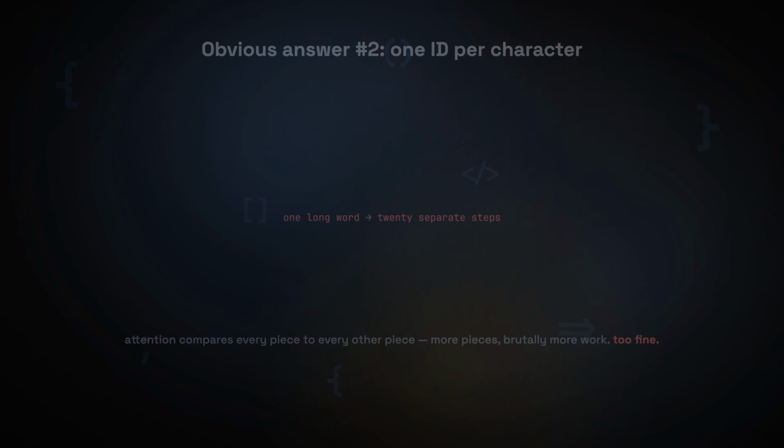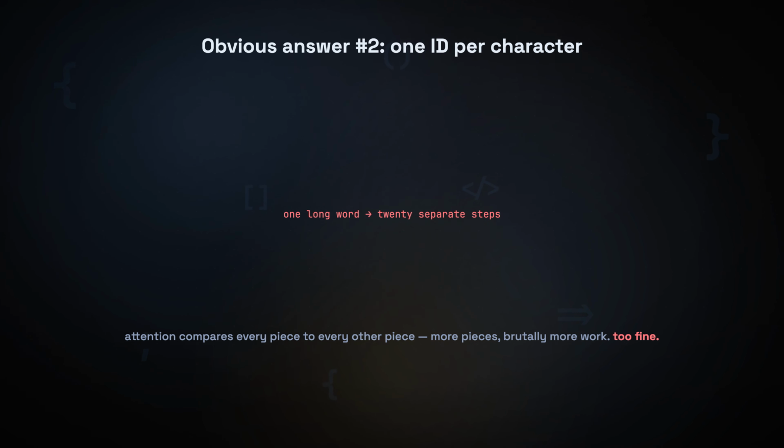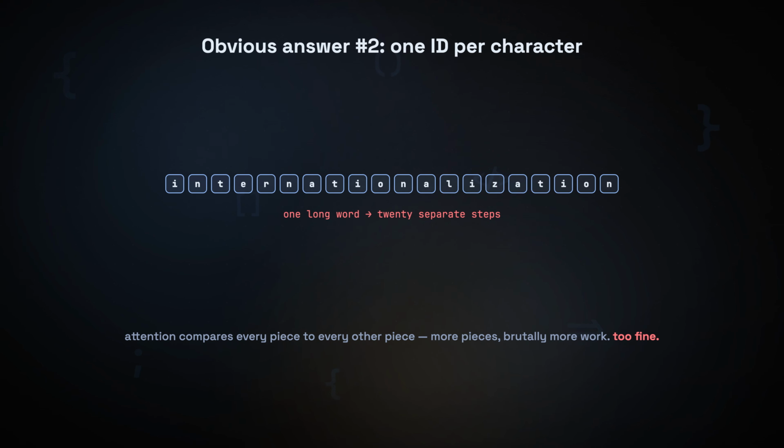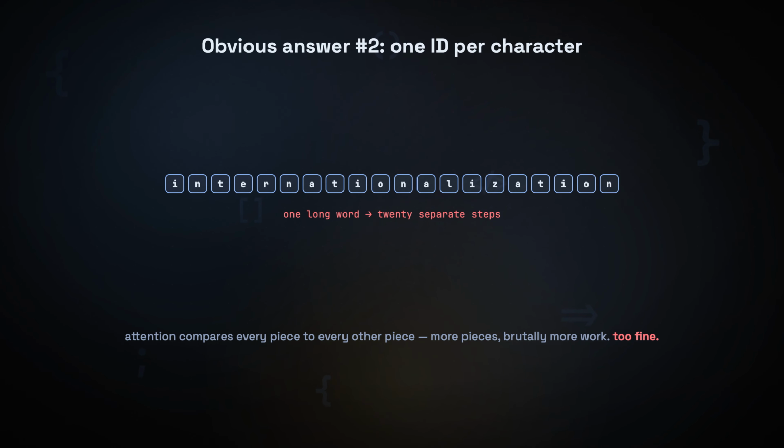Scratch that. Obvious answer 2, go the other way, 1 ID per character. Now you can spell anything, 26 letters, some punctuation, done. Nothing is ever unknown. But watch what happens to a normal sentence. It explodes into a ribbon of tiny tiles, 1 per letter. A single long word like internationalization becomes 20 separate steps. And remember, attention has to compare every piece to every other piece. More pieces means brutally more work. Plus, the model now has to relearn how to spell from scratch. Characters are too fine. We've found the 2 walls.